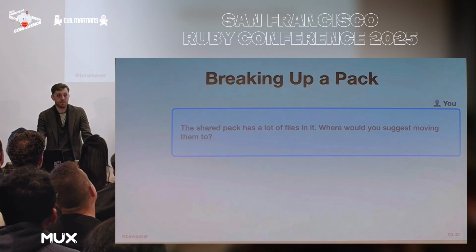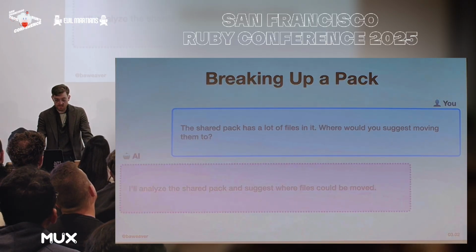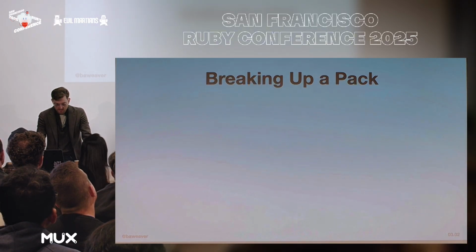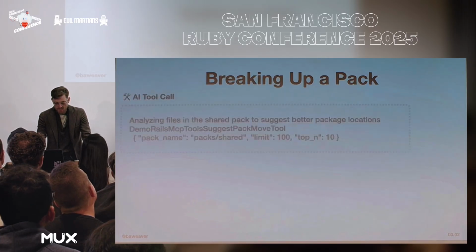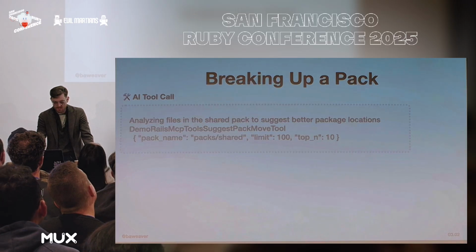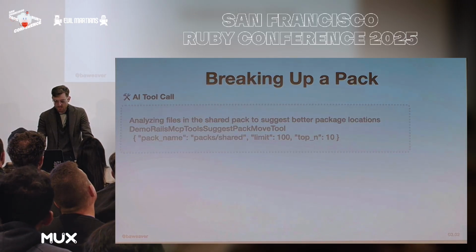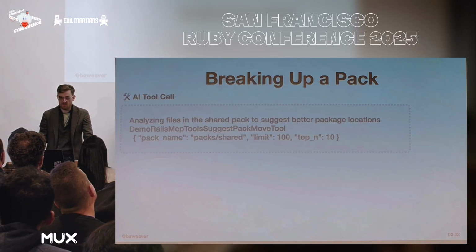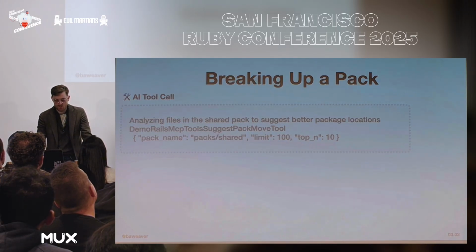We can tell it, there's a lot of files in here. You should probably do something about it. And it'll say, yeah, let's go ahead and analyze that. Now, we can wrap this heuristic around constants and ownership information into a tool to get a good idea. Given the length of this tool, we'll err on the side of explaining how it works. For each file in a pack, it reads the file, looks at the constants which happen to be referenced inside of it, finds out who owns those constants, and if enough are owned by a different pack, there's a really good chance that it should probably be nearer to that pack than the pack that it's currently in.